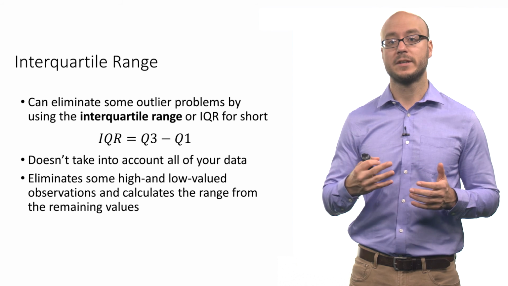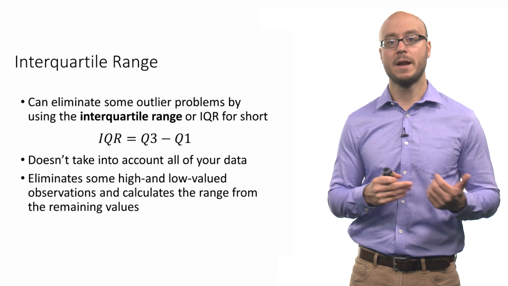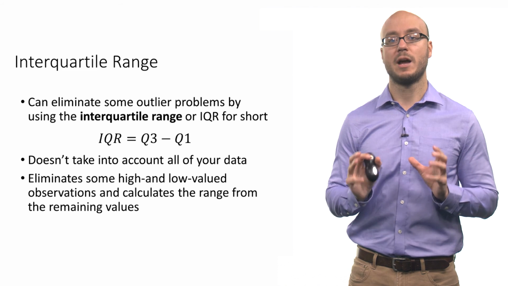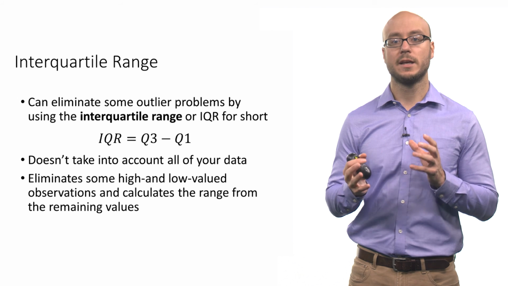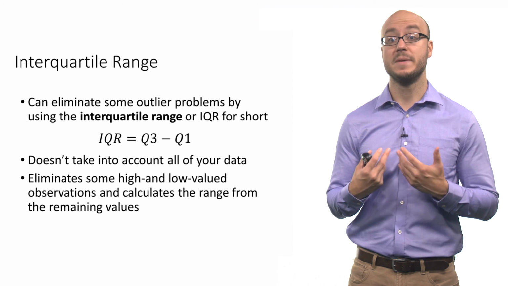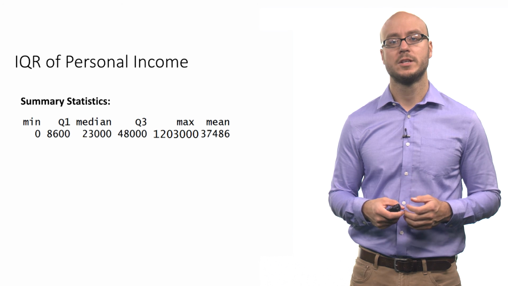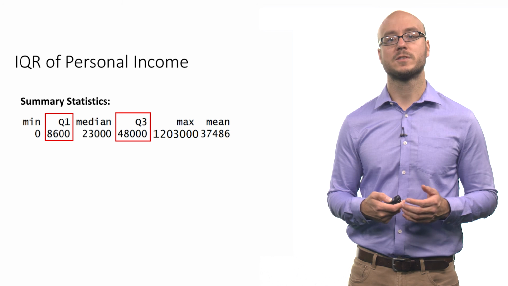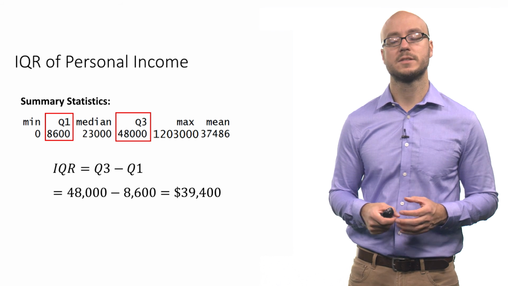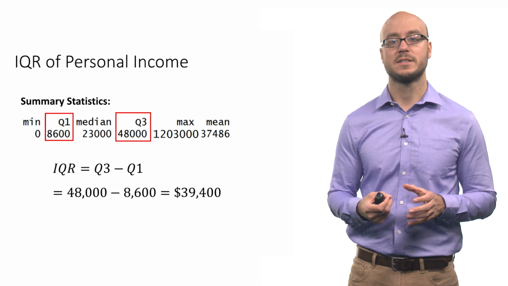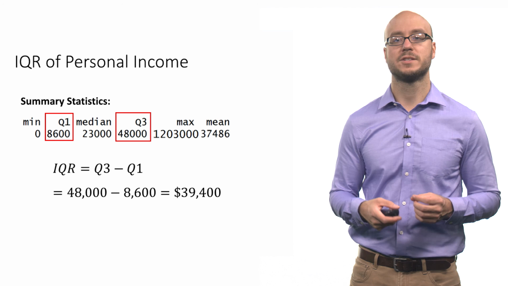By ignoring the top 25% of the data and the bottom 25% of the data, you are eliminating many extreme or outlying values that might make your range, as a measure of variation, misleading. So let's look at an example in terms of personal income. If we look at our summary statistics, the third quartile is about $48,000 and the first quartile is $8,600. The interquartile range is $48,000 minus $8,600, which gives us a value of $39,400.